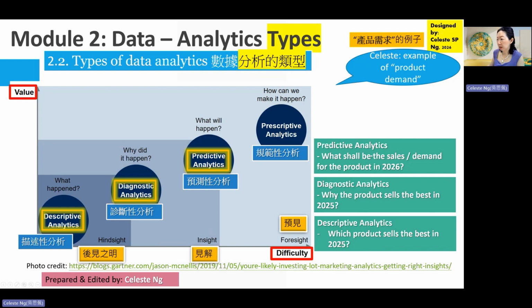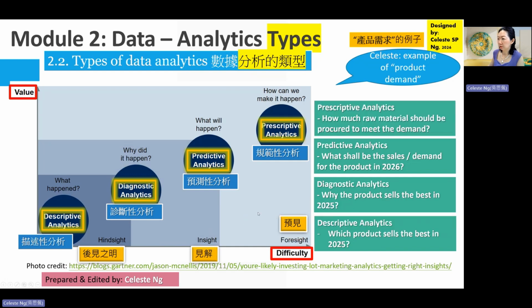So it answers the question of what the sales or demand for that same product in year 2026 shall be. And then the fourth type of data analytics is called prescriptive. Prescriptive analytics is going to tell us what we can do now to make what we predict happen. How can we make it happen?